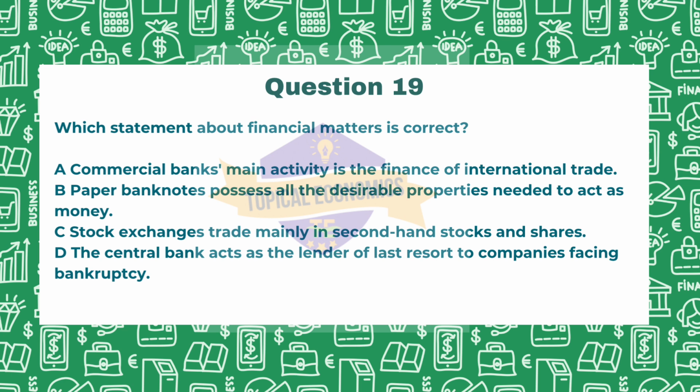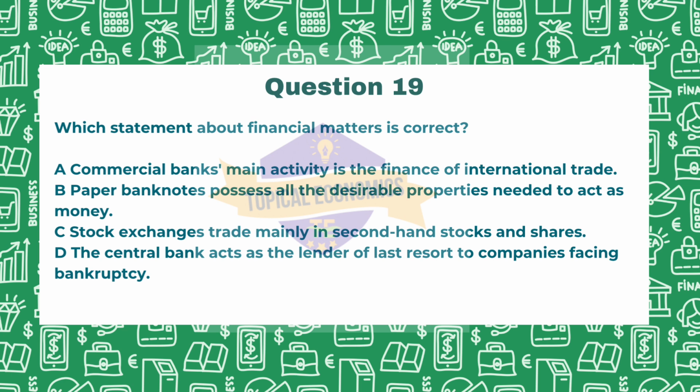19th question. Which statement about financial matters is correct? They have given us 4 statements, A, B, C and D. This is from 2017 May-June paper, version 2. Now let us look at option A. Commercial banks' main activity is the finance of international trade. Now here, while commercial banks participate in international trade finance, their main activities include a wide range of services such as providing loans, accepting deposits, and offering various financial products. So this is not the answer.